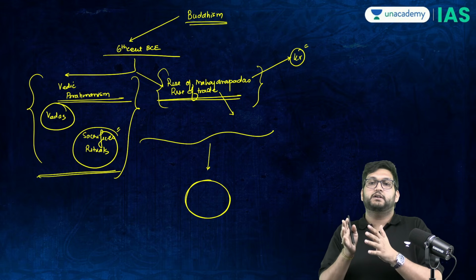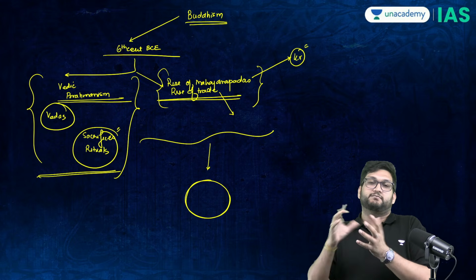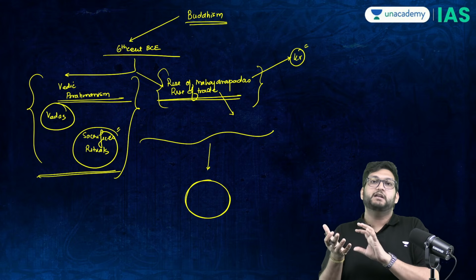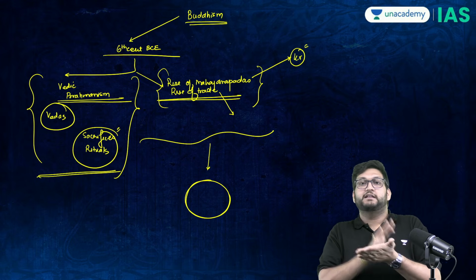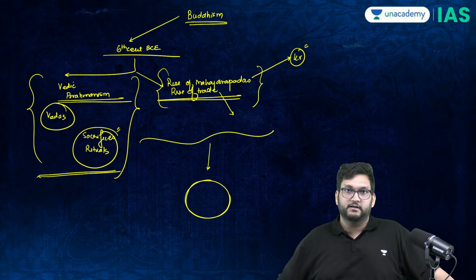Ajivikism is the first to do it, then Buddhism comes second, though Buddhism and Jainism are mostly together. But the Buddhist religion is going to become very popular from this point forward till the rise of the Gupta period.